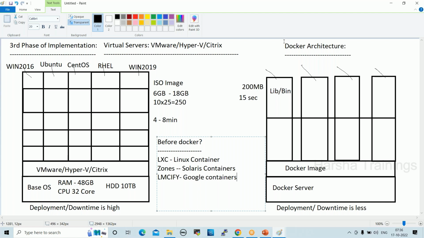So Docker was released in 2013, right? From 2013, online shopping increased. Irrespective of operating system, we can run Docker containers on any platform: Windows, Linux, Solaris, macOS, everywhere. We can move anywhere, we can use anywhere. Docker is very hot currently. Docker containers are very hot.